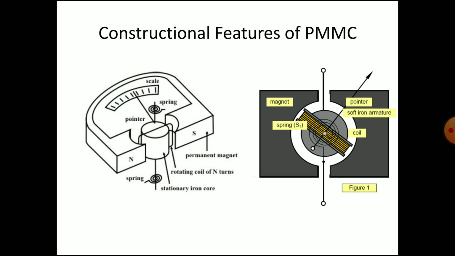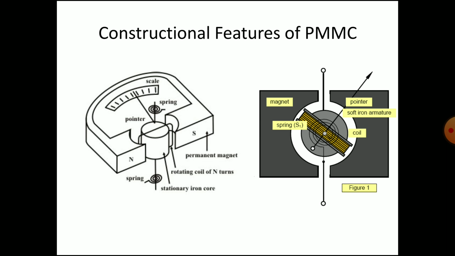So constructional features of the PMMC. It has the permanent magnet with N and S poles. It has a rotating coil with a certain number of turns. Let that number of turns be N. It has a stationary iron core. Why stationary? Because the coil is moving, not the iron. That is the difference between permanent magnet moving coil and permanent magnet moving iron. So here iron is stationary and coil is moving. That's why permanent magnet moving coil.